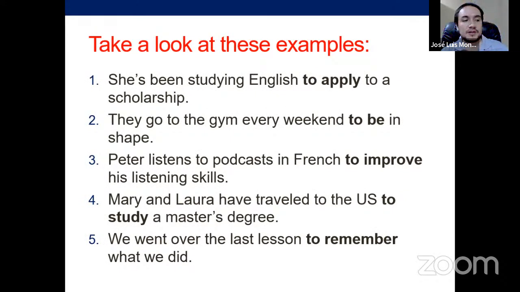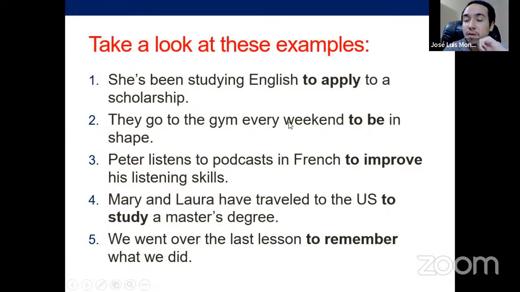I mentioned this more than twice when we were covering this lesson. If you remember, I study English to travel to the US, for example. And this is very similar: she's been studying English to apply to a scholarship. To apply is the reason. Another way to say this would be she's been studying English because she wants to apply to a scholarship.